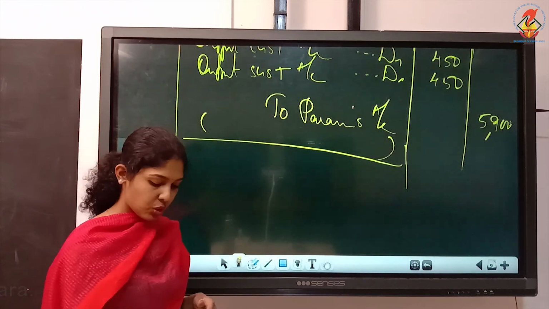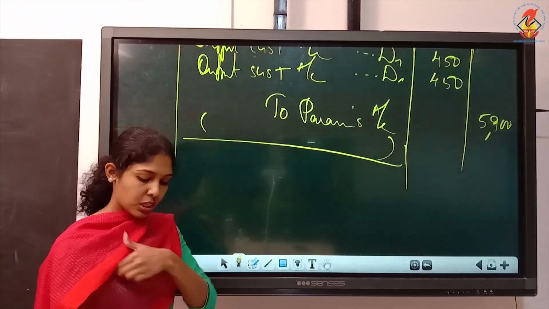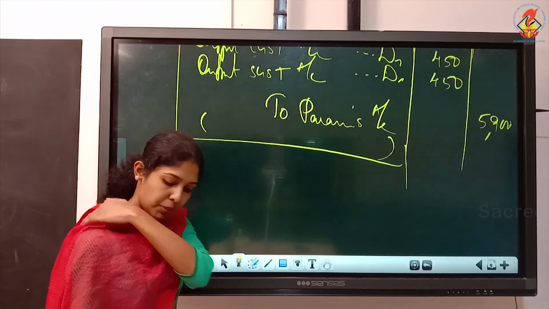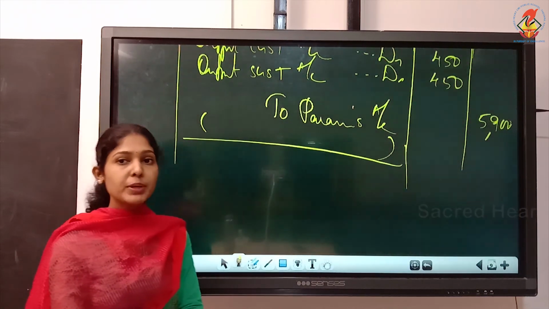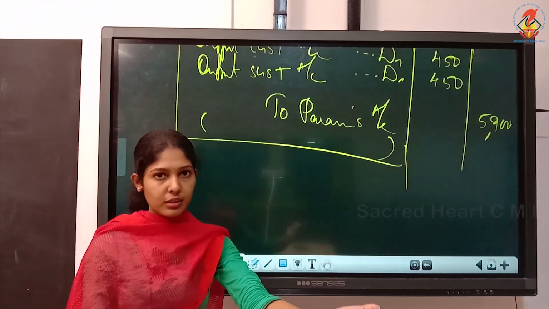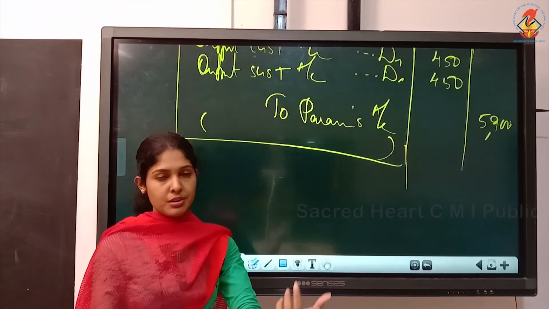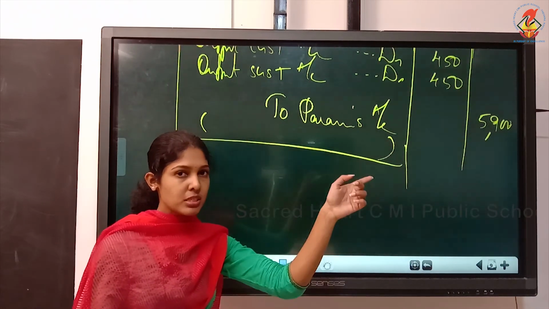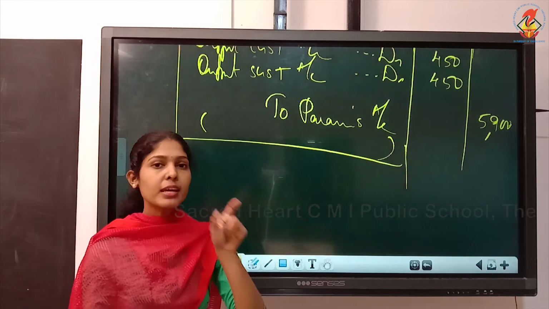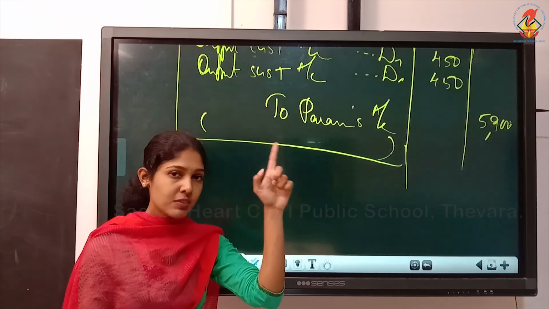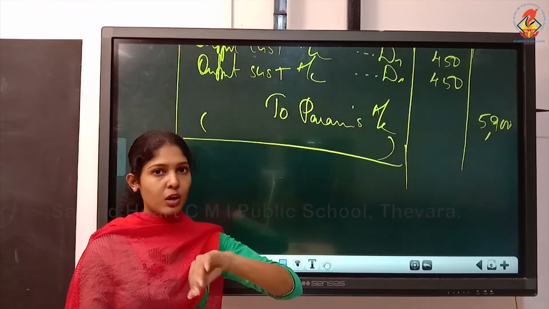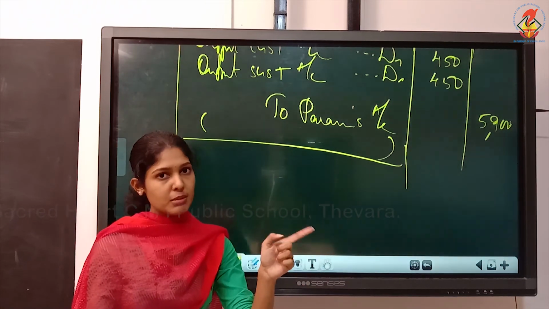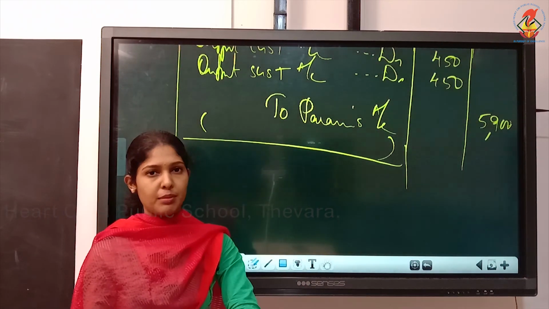The last transaction on April 25th, returned goods purchased from Karam costing 4,000. We had purchased before, now we are returning. So it is purchases return. Purchase return we debited, so purchases return must be credited. Input GST we debited at the time of purchase. Now when you return, input GST must be credited. It's a reverse happening. Understood?